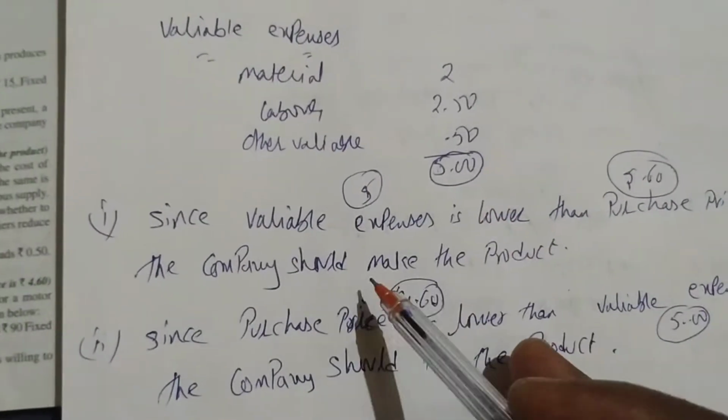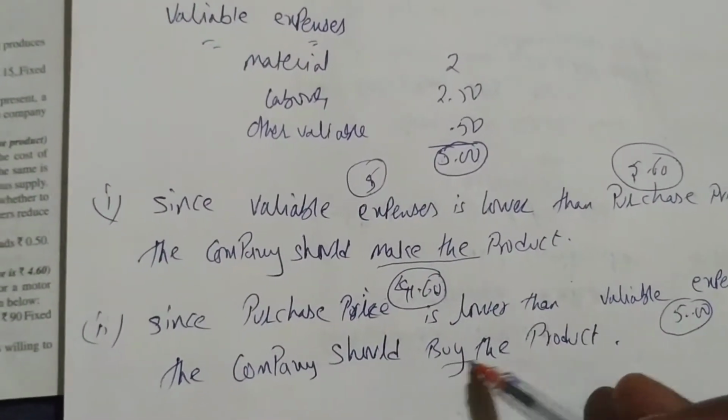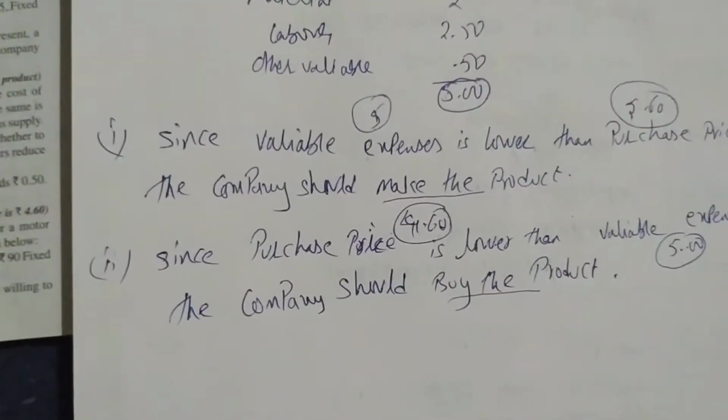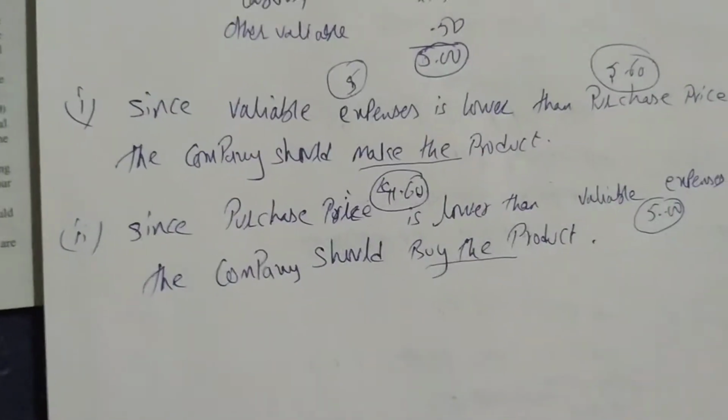So this is important: make the product or buy the product. It's easy, and we can easily solve such problems.